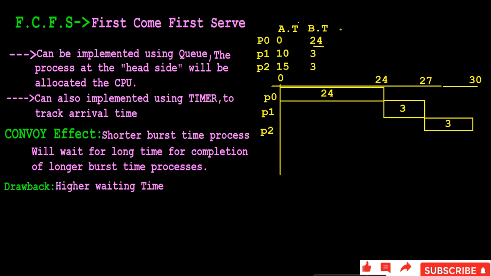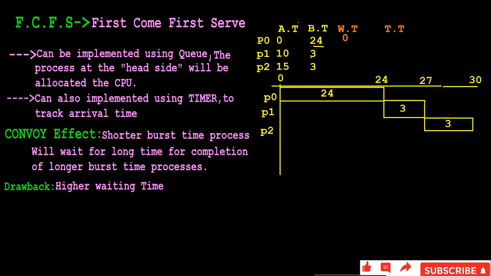Here we will calculate on top. The waiting time WT and turnaround time TT. We have seen in the last class what waiting time and turnaround time are. Waiting time is the time during which the process is waiting in the ready queue for execution, right? See, P0 entered the ready queue at the 0th second and starts execution at the same time, so its waiting time is 0, right?